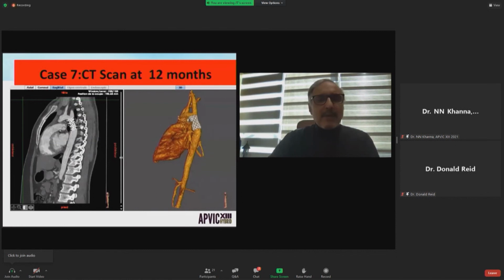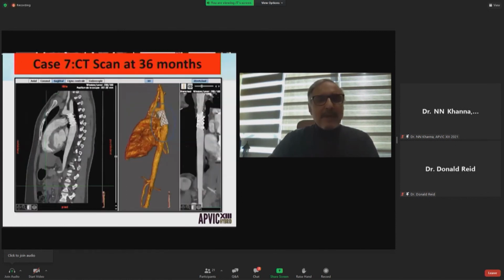The CT scan at 1 year of this last patient and the CT scan of this last patient at 3 months. And you can see here the excellent result.